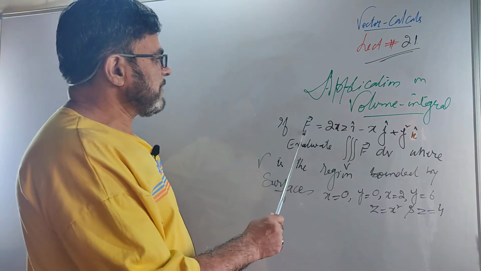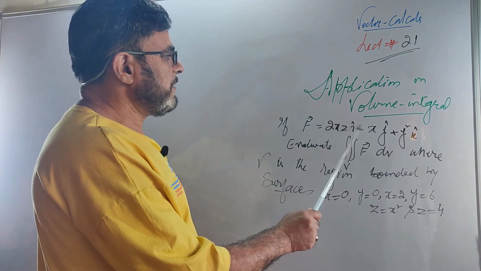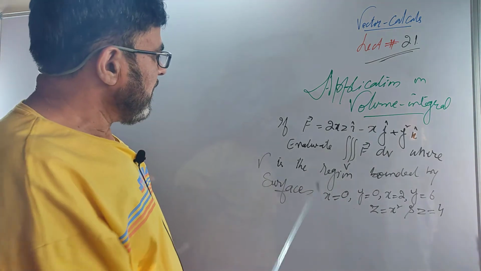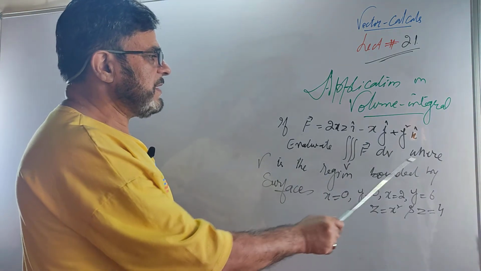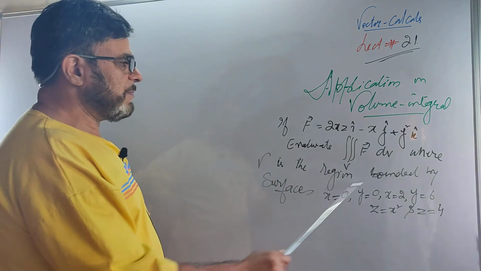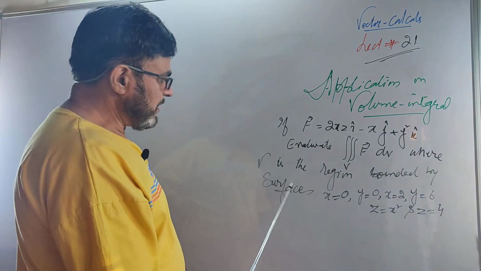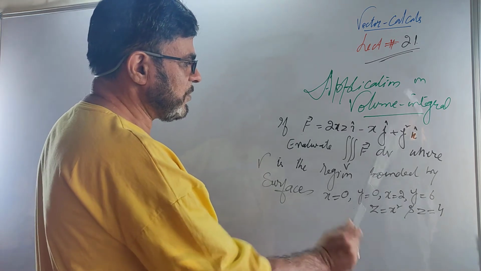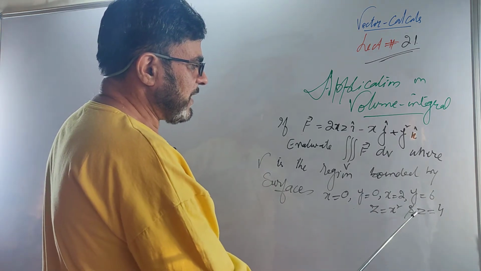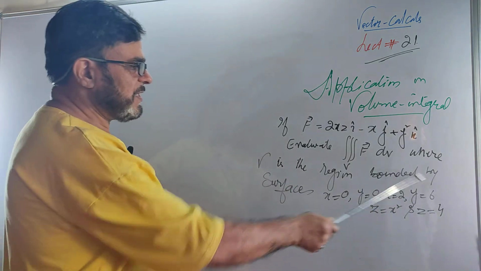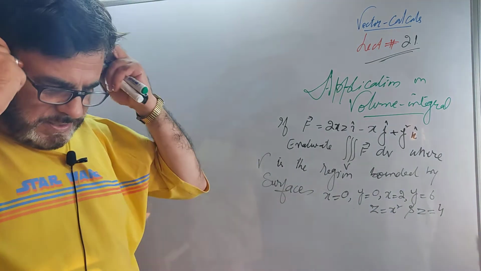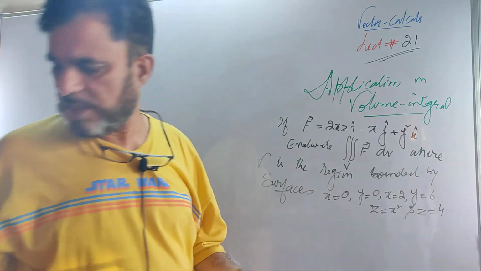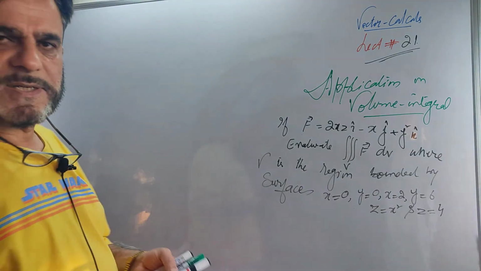If f is the vector point function given by 2xz i minus x j plus y square k, evaluate the volume integral of f dv, where v is the region bounded by the surfaces x = 0, y = 0, x = 2, y = 6, z = x square, and z = 4. This is actually the given region, or you may say the limits of integration. Let us have the solution: how we solve such problems and find the volume integral of this.